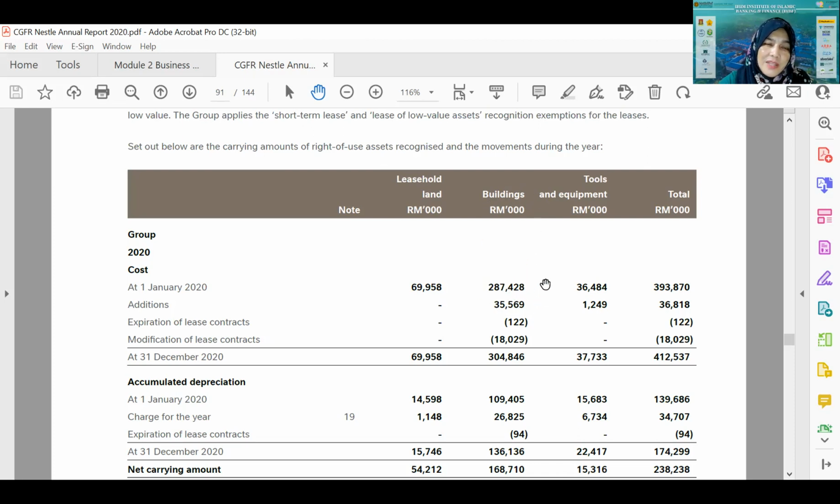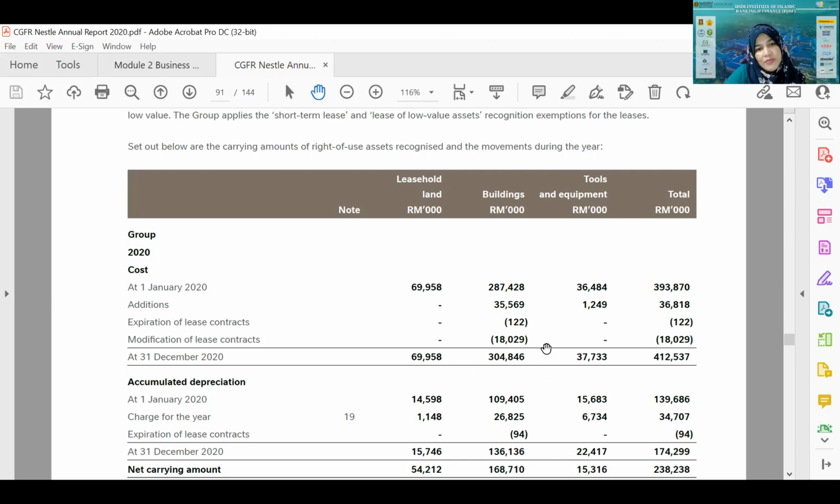So this is the value of the lease asset in the beginning, and then after that they add further to the amount of lease asset. For example, they have another plant which they rent from other parties. Okay, and then the expiration of lease contract means these are the amount or value of buildings whose terms of lease are already expiring.